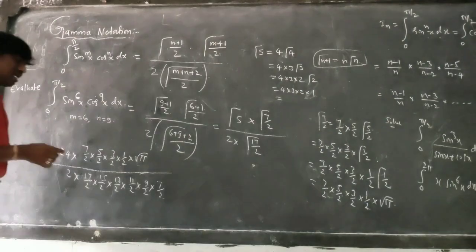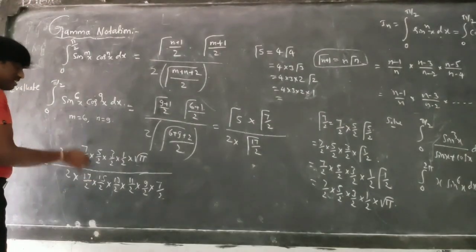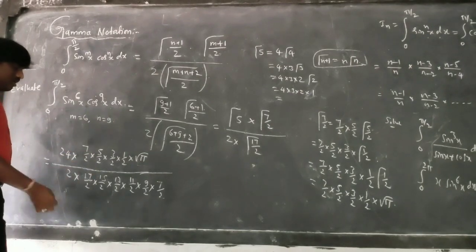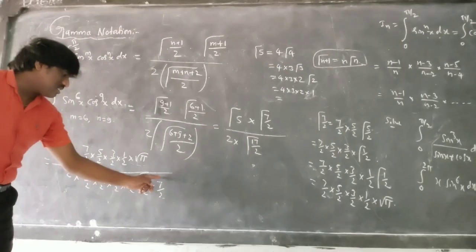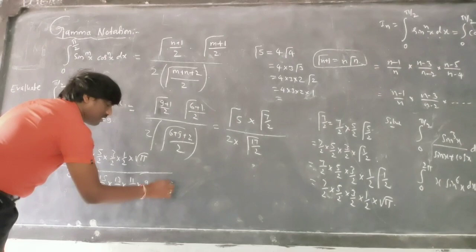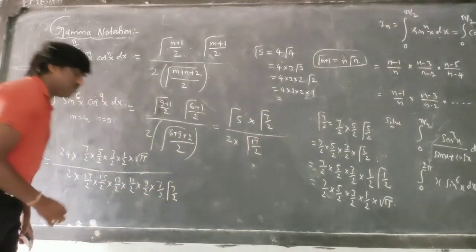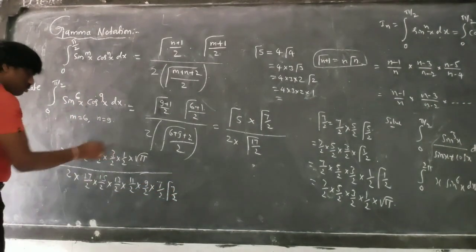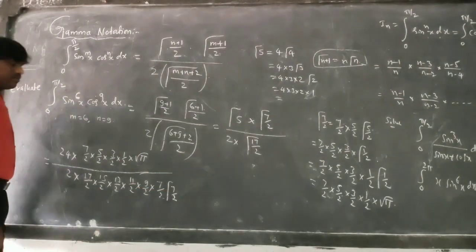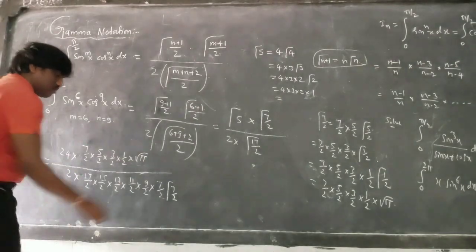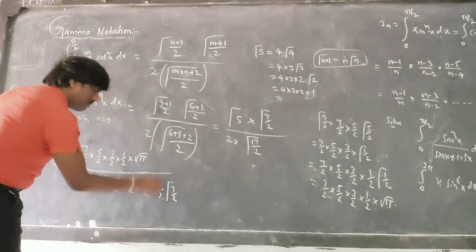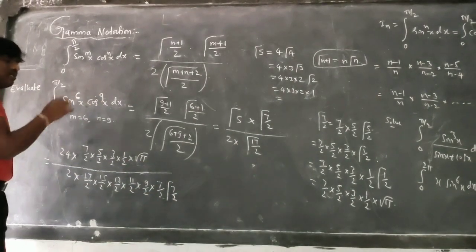You are getting it? Gamma notation 7 by 2, this 7 by 2 will cancel out. You understood? This is gamma notation 7 by 2, and here you get gamma notation 7 by 2 again. Then this gamma notation is completely cancelled out. Hope you understand this. The gamma 7 by 2 will be cancelled out and the remaining will be your answer.